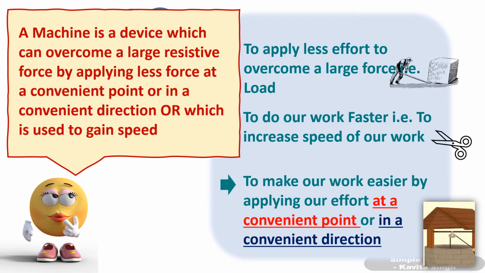So technically, a machine is a device which can overcome a large resistive force by applying less force at a convenient point or in a convenient direction, or which is used to gain speed.